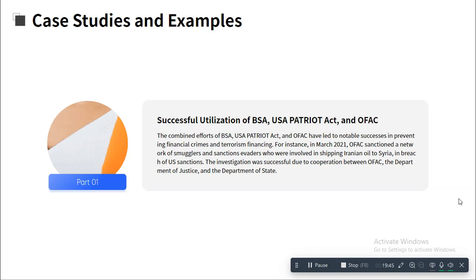So hence in March 2021, an entire network of smugglers was identified, and they were caught basically. So this is how BSA, USA Patriot Act, and OFAC came into existence, and these three helped in catching one of the networks. So you can use this as an example in any of your interviews or anything.